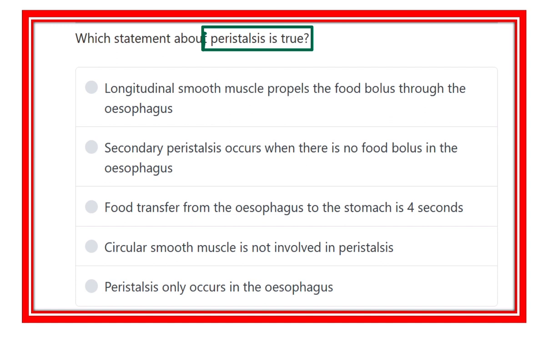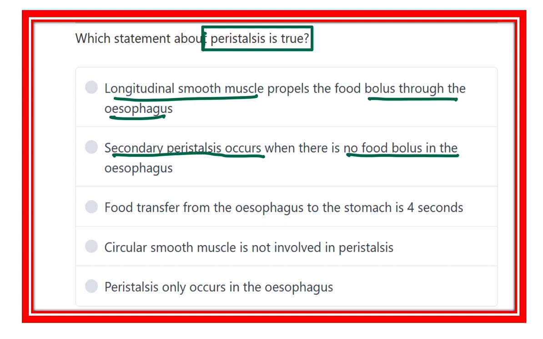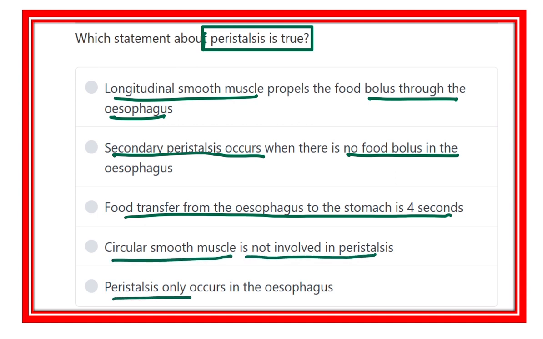Here are the options: longitudinal smooth muscle propels the food bolus through the esophagus. Secondary peristalsis occurs when there is no food in the esophagus. Food transfer from the esophagus to the stomach is 4 seconds. Circular smooth muscle not involved in the peristalsis. Peristalsis only occur in the esophagus.